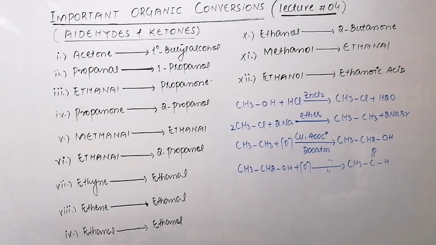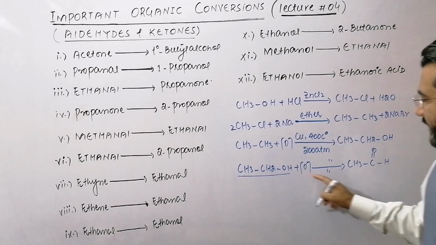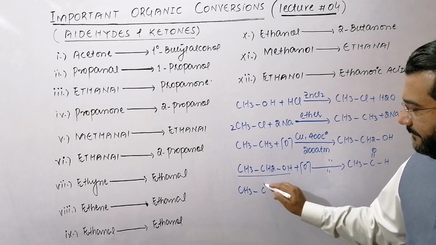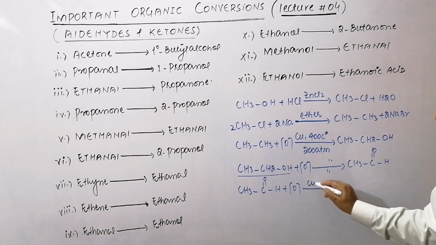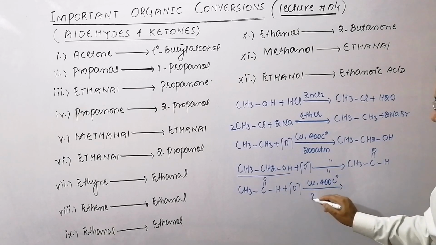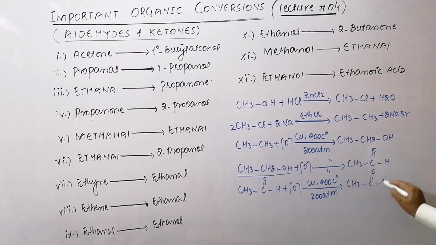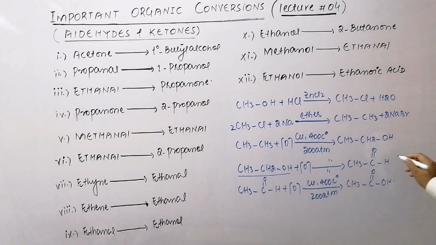And the last one, how can you convert ethanol into ethanoic acid? My dear students, now this is ethanol. When it is oxidized, it is changed to acetaldehyde, and now this acetaldehyde, if that is further oxidized under the same conditions, copper 400 degrees C, 200 atm, that will be changed to ethanoic acid or acetic acid. So ethanol is first oxidized to acetaldehyde, then acetaldehyde is changed to the ethanoic acid. This is the conversion number 12, and skipping this last reaction, these 4 steps are the conversion number 11.